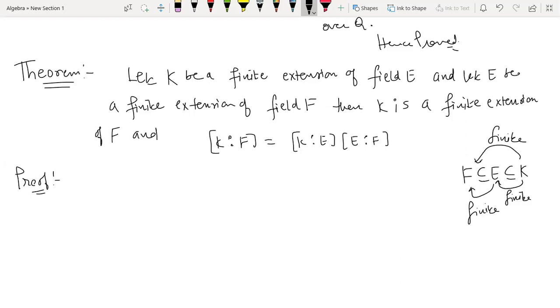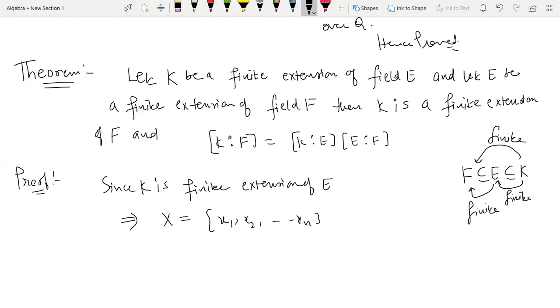So that's the statement. Now let's prove this one. We will be using the given information that these are finite extensions. Firstly, since K is a finite extension of E, which is given to us, there should be some finite basis, say x1, x2, up to xn.